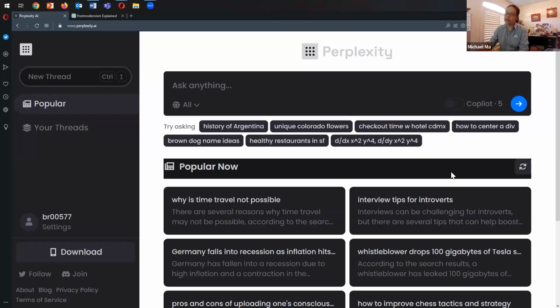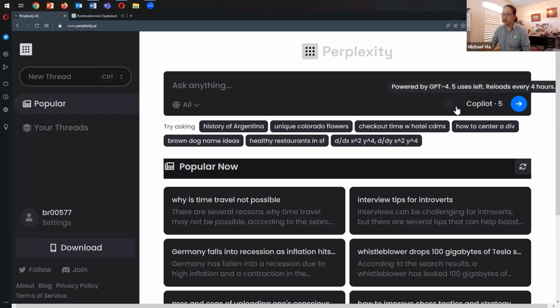And also the newest feature is that it's over here on the right. It allows for you to now interact with GPT-4, right? So if you're in just the plain Chat GPT, you're only using 3.5 unless you are a plus user, a paid user. But if you wanted to use GPT-4, the more advanced version of GPT, you can use it through Perplexity AI for free through their interface. But as you can see, you only get 5 uses every 4 hours. So it really limits how much you can ask GPT-4. We'll get to that in a second.